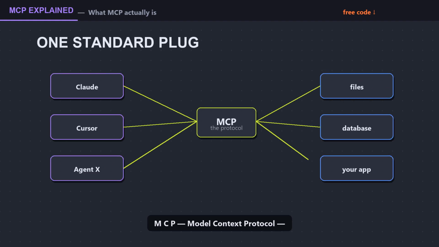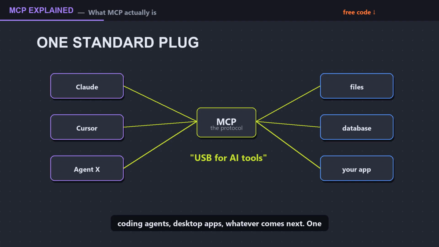MCP, Model Context Protocol, fixes it with a standard plug. Think USB. You write one MCP server for your app, and every assistant that speaks the protocol can use it. Claude, coding agents, desktop apps, whatever comes next. One connector, everything fits. That's the whole idea.